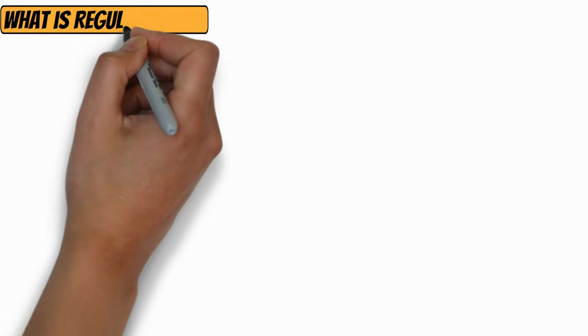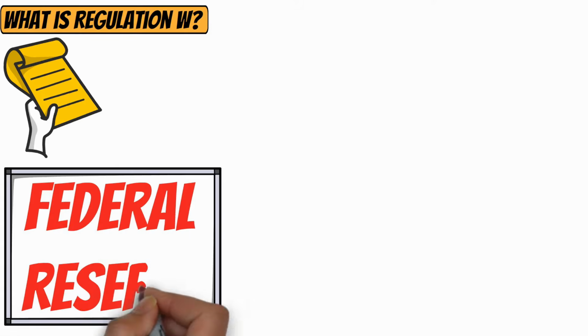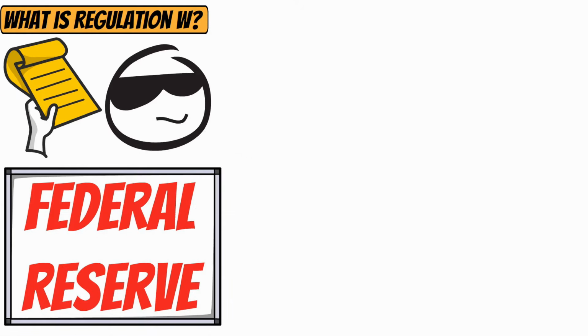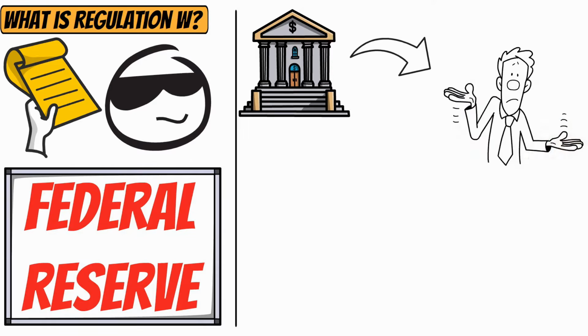So, what is Regulation W? Regulation W is a set of rules created by the Federal Reserve, which is like the big boss of all the banks in the United States. These rules are made to make sure banks don't do things that could be risky or unfair.